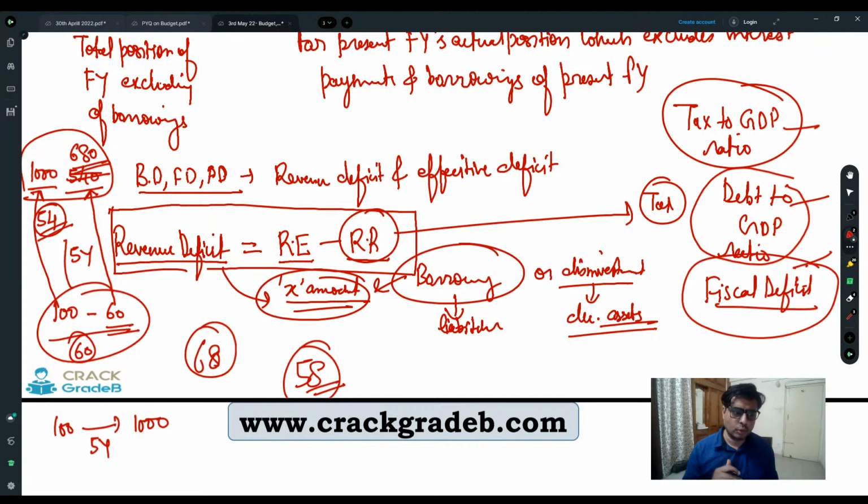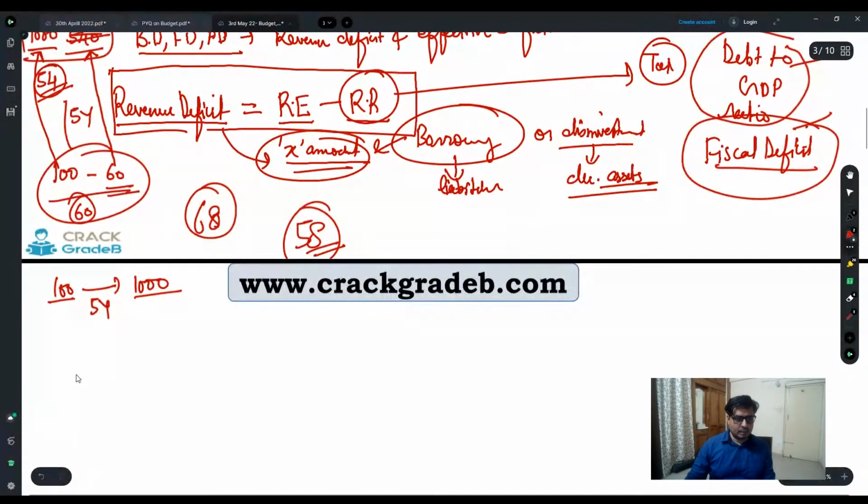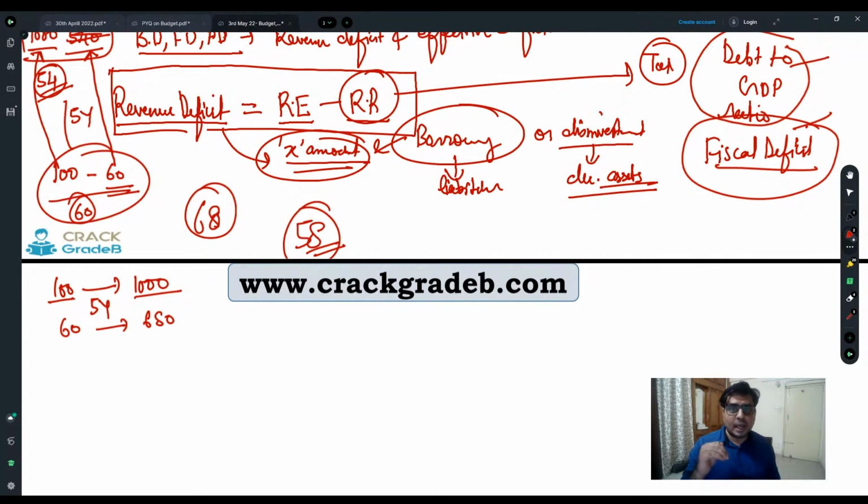What I just want to let you know is, GDP rose from 100 to 1000, and your taxable income rose from 60 to 680. So you have to check which one has a higher average growth rate in 5 years.